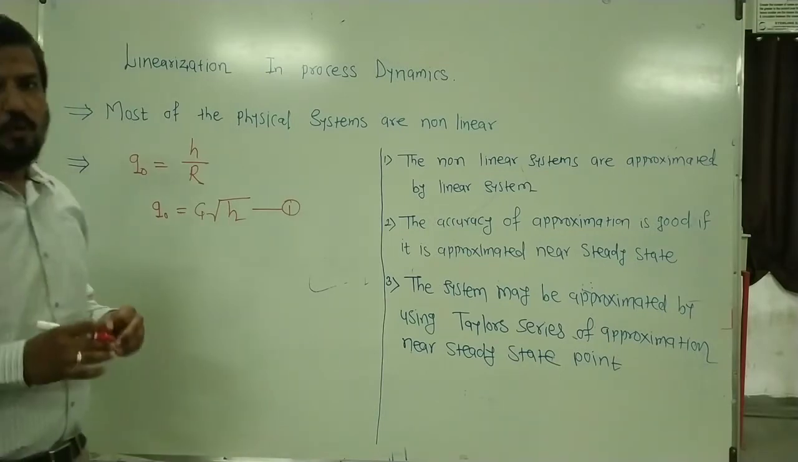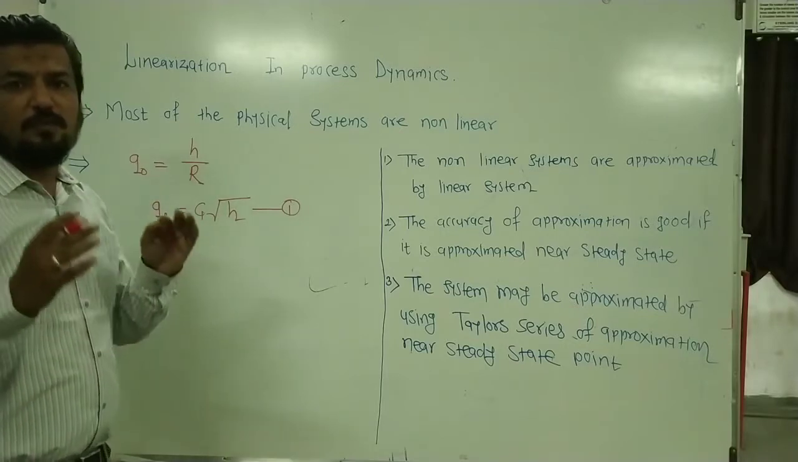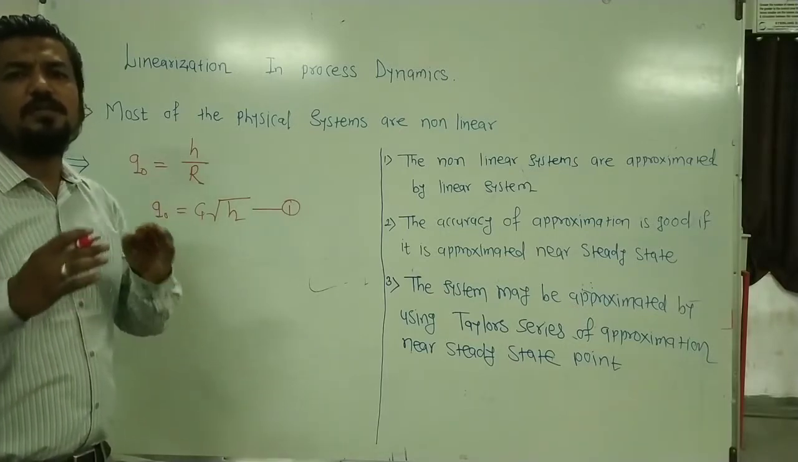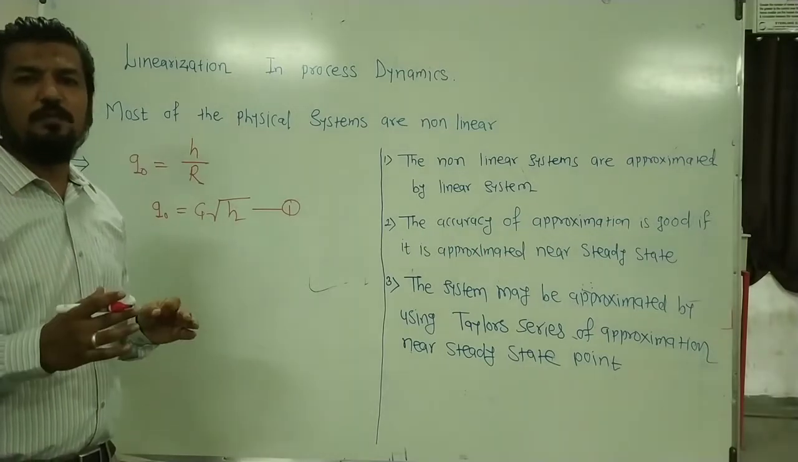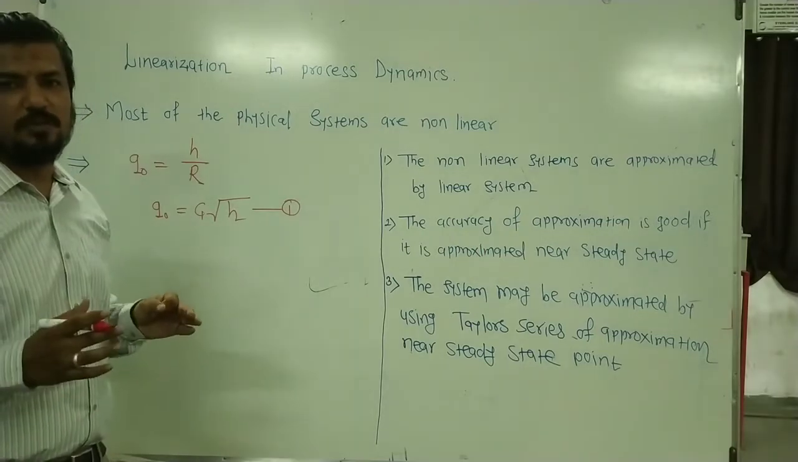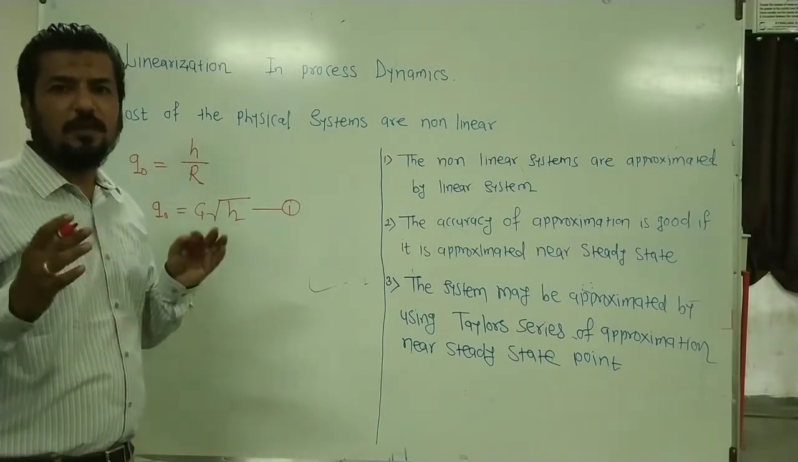It is very important to determine the transfer function of this non-linear system, because a chemical engineer has to come across a number of non-linear physical processes, because most of the chemical processes are non-linear processes. So can't we determine the transfer function? Yes, absolutely, you can determine the transfer function.